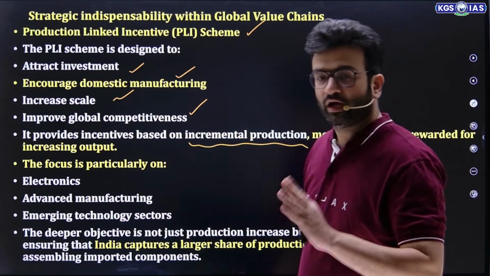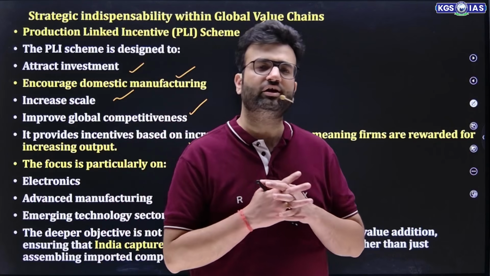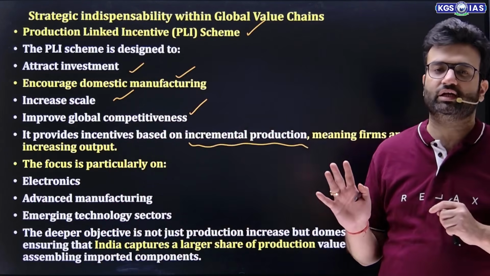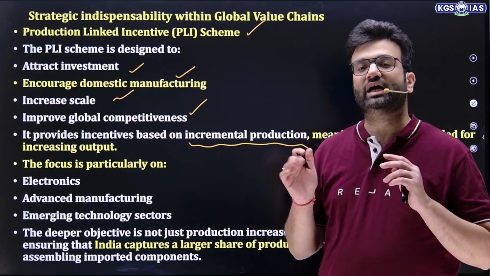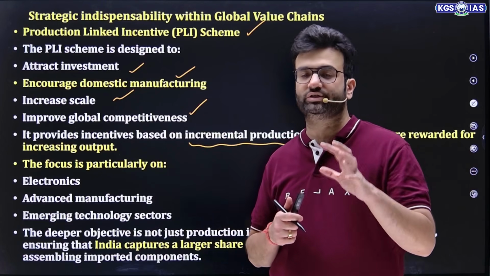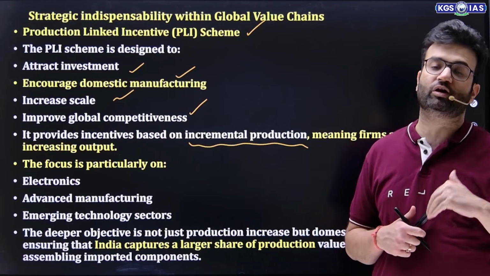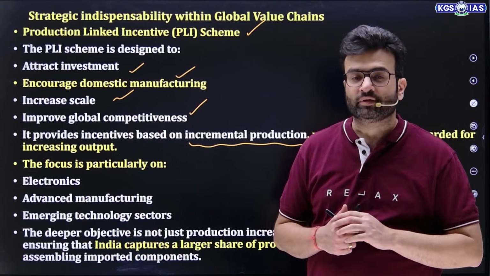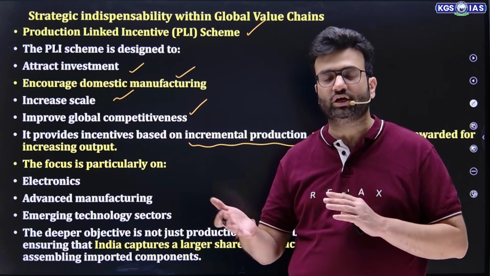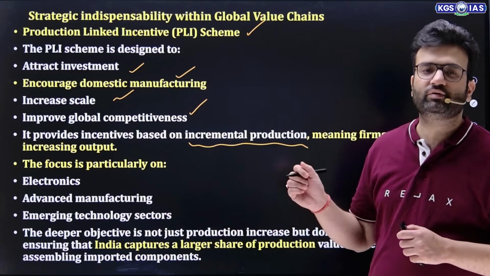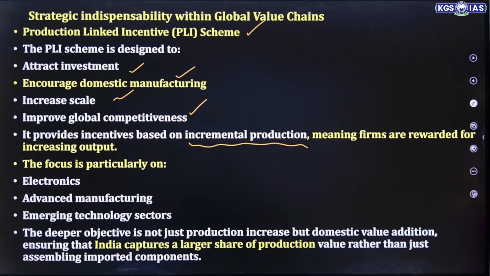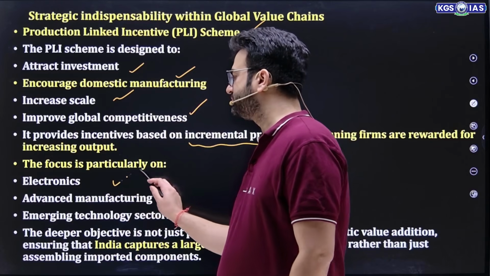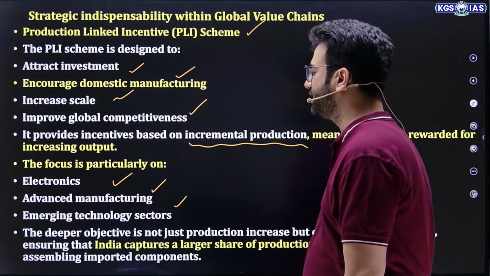Earlier, what used to happen was that a kind of benefit was given to all types of industries, whether they were increasing production or whether their exports were increasing or not. As a result, those industries or sectors which were performing at a very good level felt demotivated: if we are working so hard, we should get more leverage in comparison to others. That's why this PLI scheme focuses on incremental production, and it wants only those firms to be rewarded which increase their output. So it focuses primarily on electronics, advanced manufacturing and emerging technology sectors.